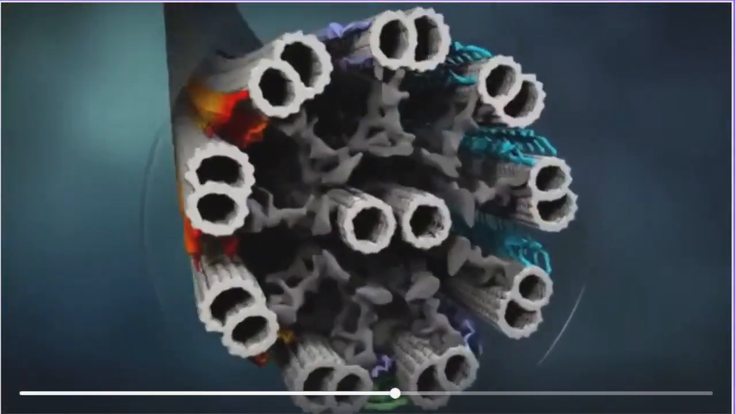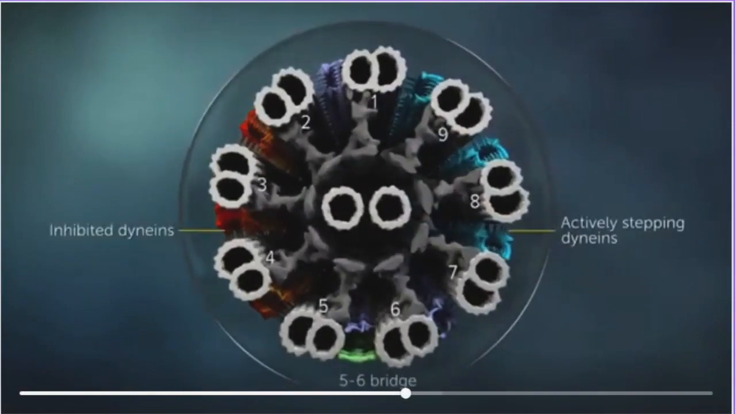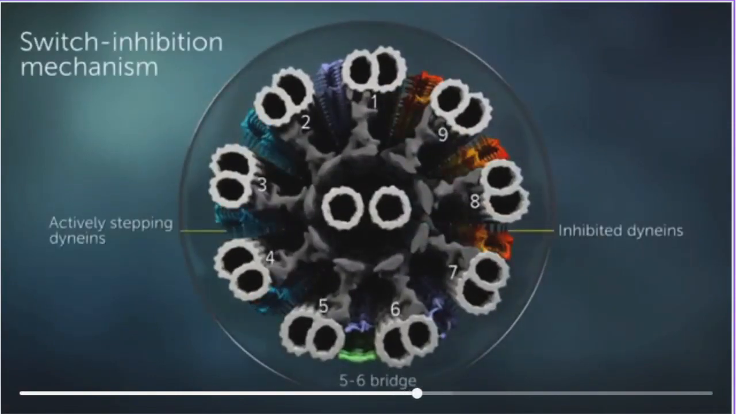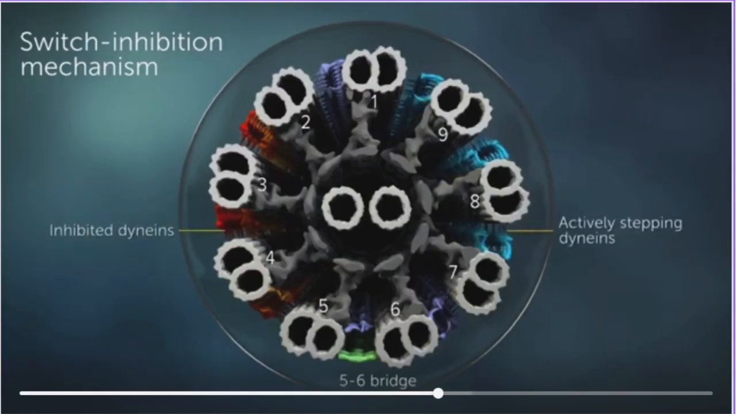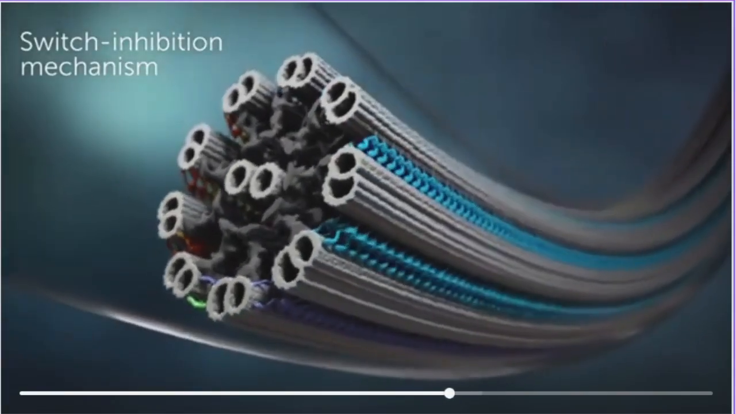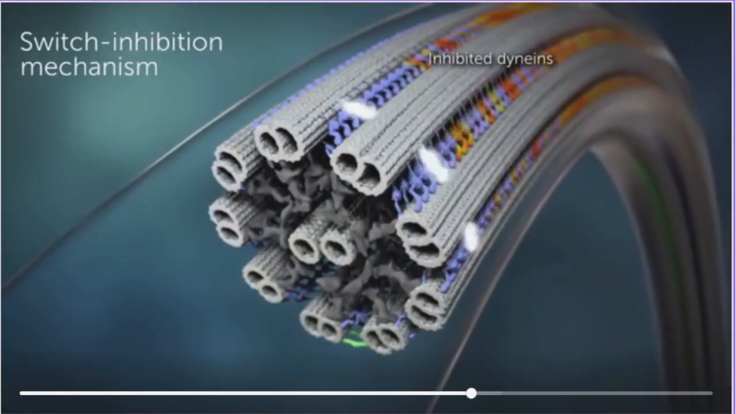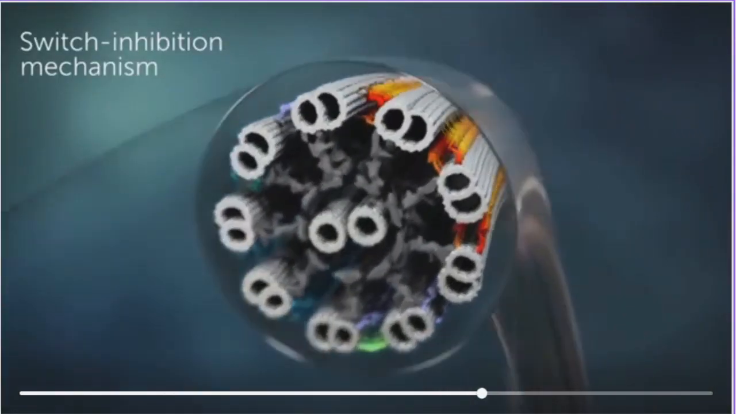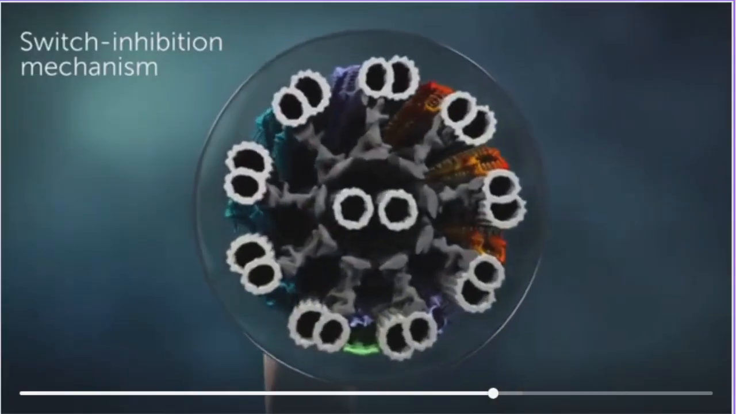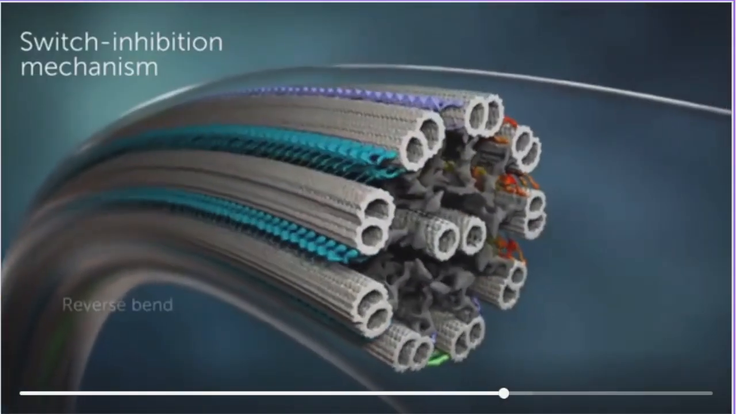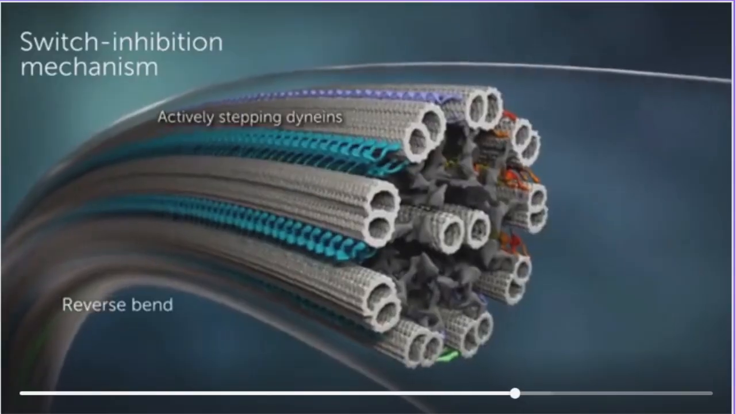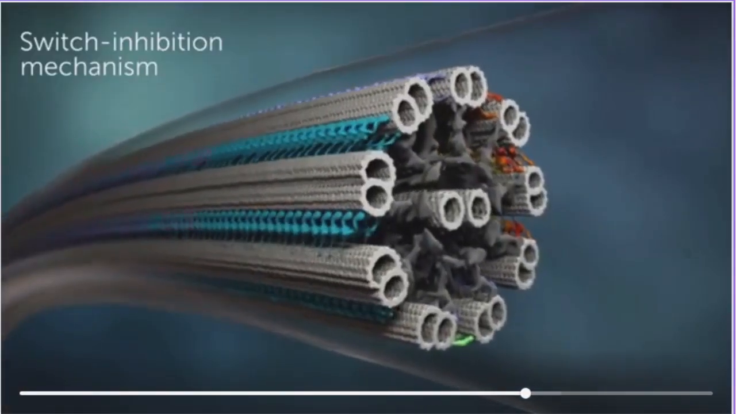Our direct visualization of specific dynein conformations on either side of the flagella suggests a switch inhibition mechanism generates the flagellar beat. As one side is inhibited, the other side is active. In our model, regulatory signals result in inhibited dyneins on one side. This allows dyneins on the opposite side of the flagellum to walk along the microtubules. Molecular linkers resist this sliding, which causes the flagellum to bend in one direction.